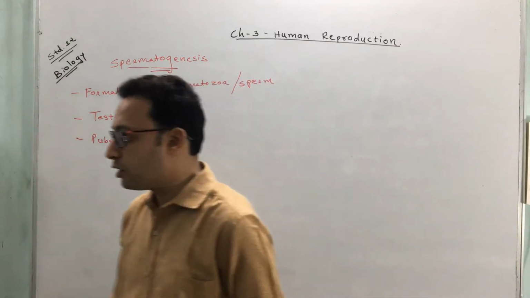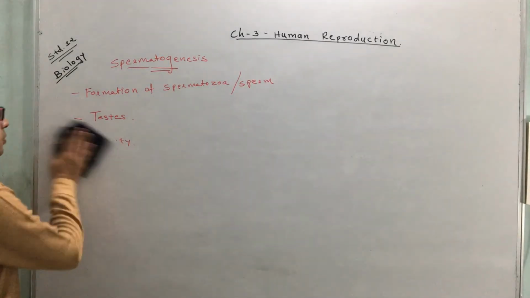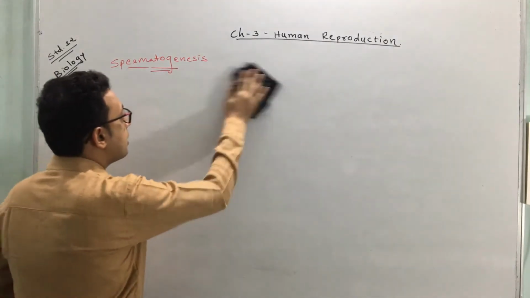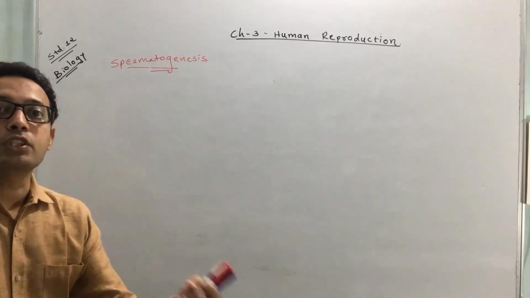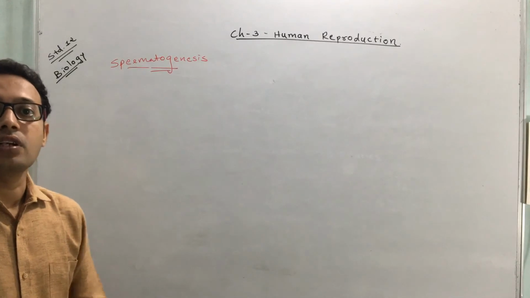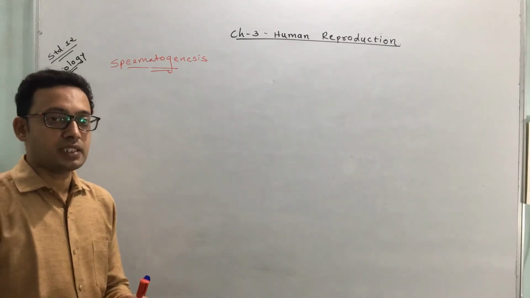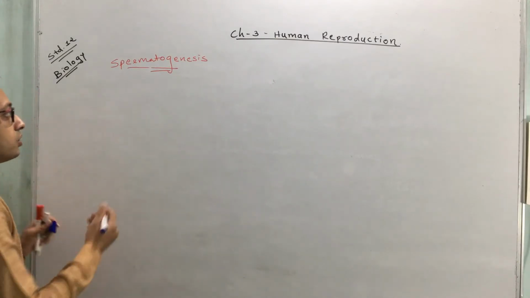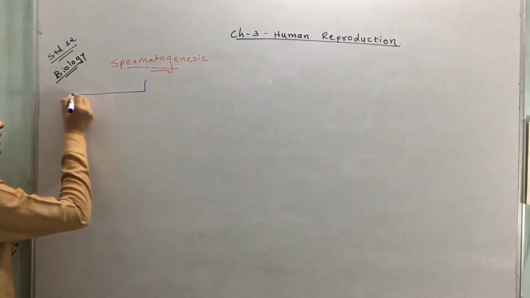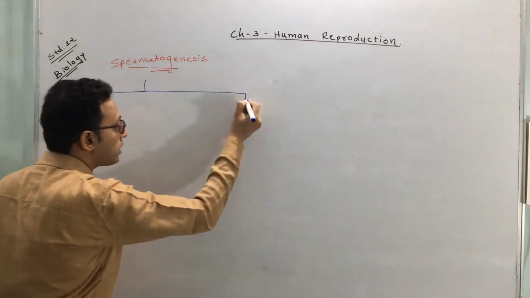Now we will see how the process occurs, how spermatogenesis occurs. Spermatogenesis is actually a continuous process, but for easy understanding, we are dividing it into different stages. Spermatogenesis is basically divided into two stages.